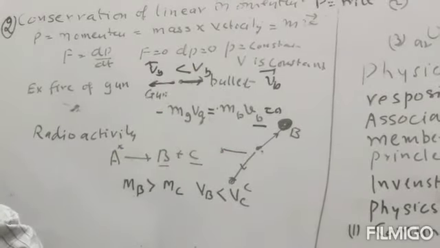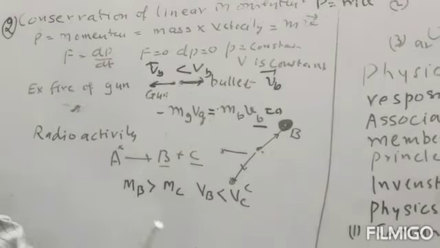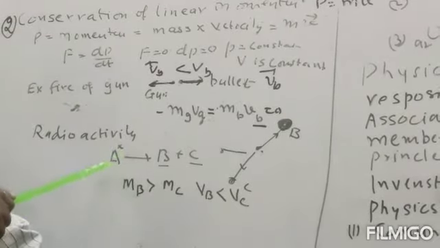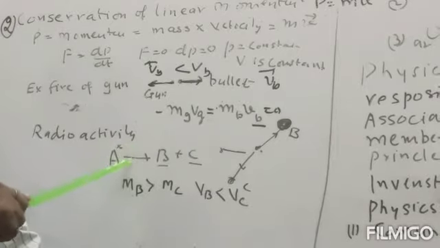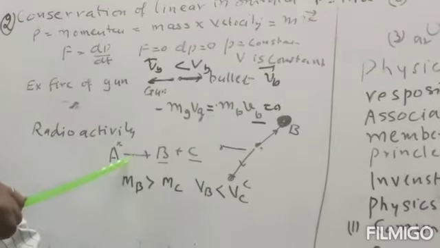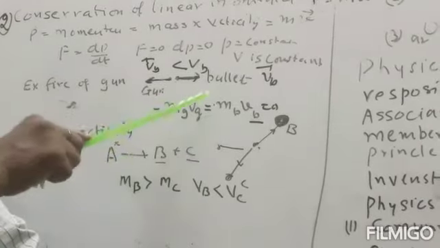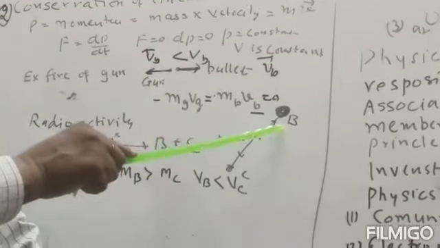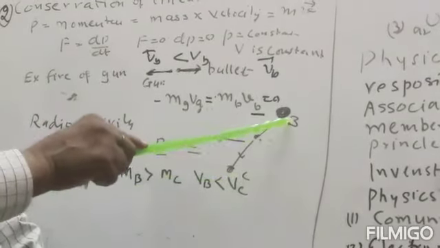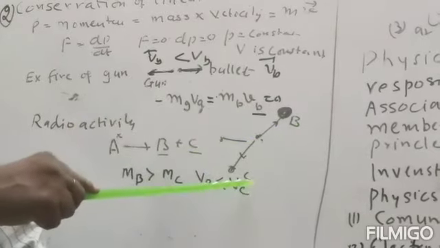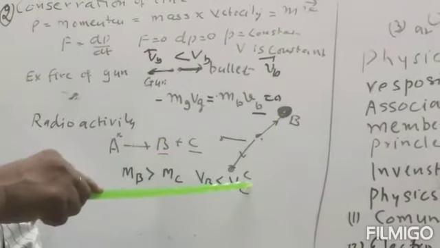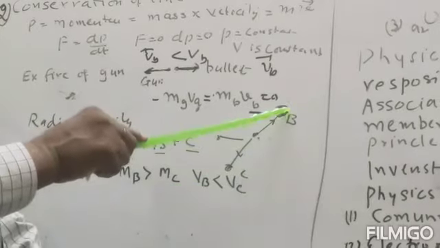Next we take the example of radioactivity. Suppose this is a radioactive substance A which is at rest, so its momentum is 0. Now if it breaks up into two parts, B and C, this fragment is B and this is the C particle. Suppose this is an alpha particle and this is the rest of the nucleus.